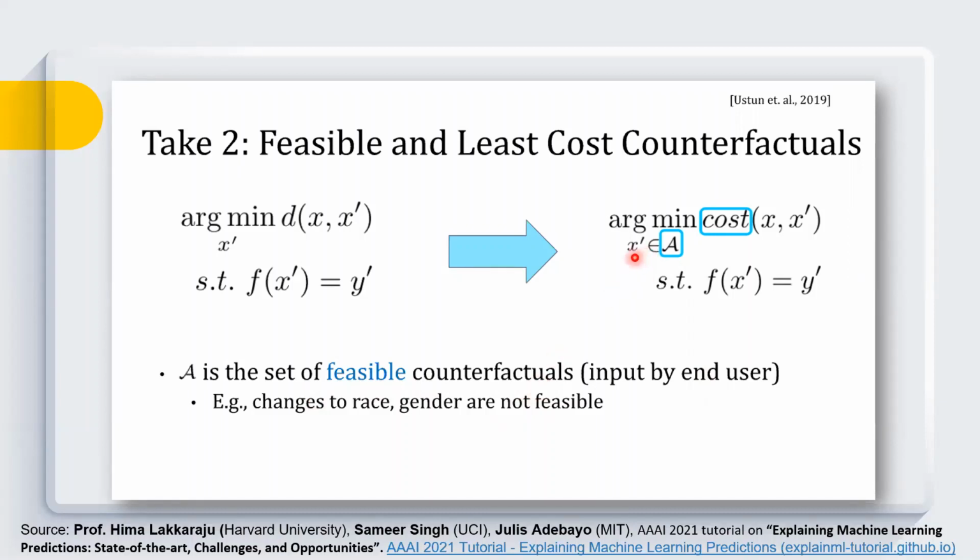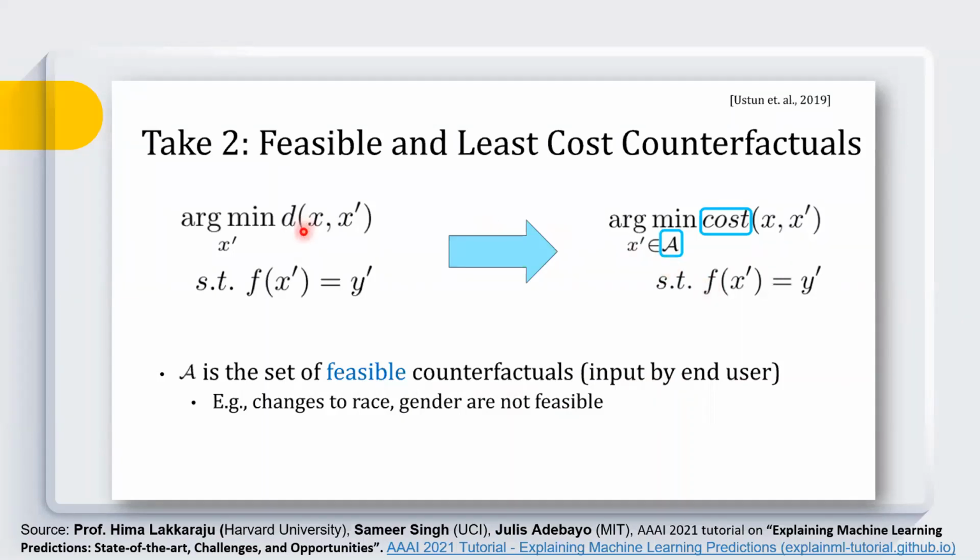So here we are imposing two new constraints on our model: X prime should be picked from feasible counterfactuals, and normally this feasible set is input by the end user. For example, changes to race and gender are not possible. So we are adding a constraint that this counterfactual should be from the set of feasible counterfactuals.